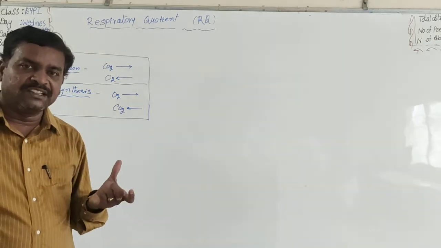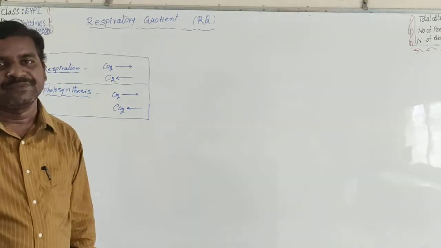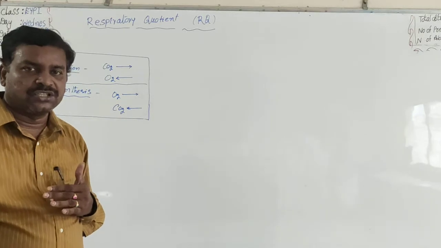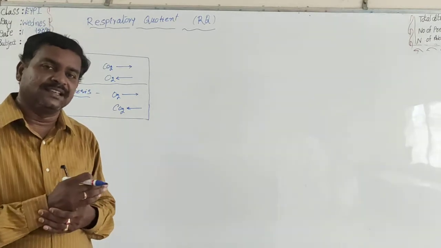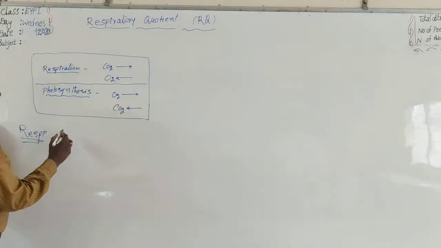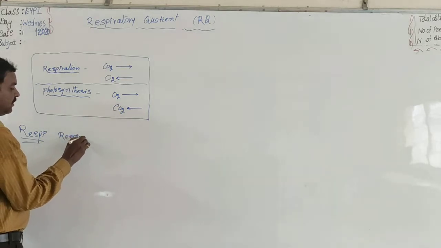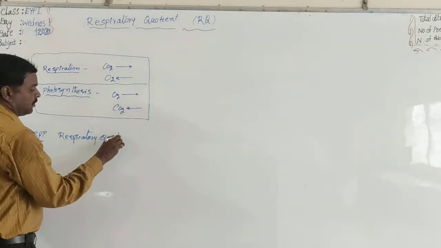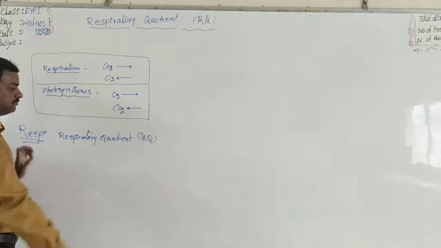The ratio between the CO2 evolution and O2 absorption, the ratio between the volume of CO2 given out and the volume of O2 taken in simultaneously, such a ratio is called the respiratory quotient, RQ.